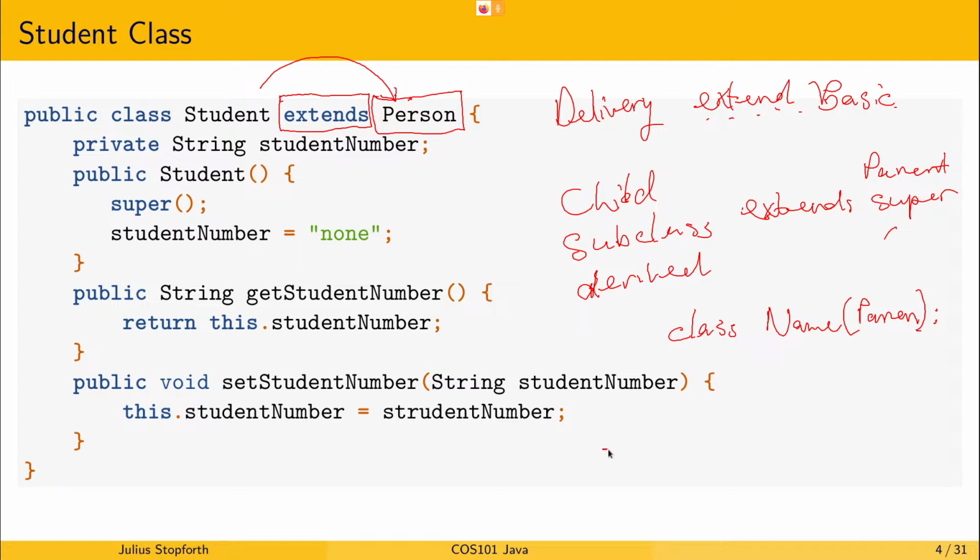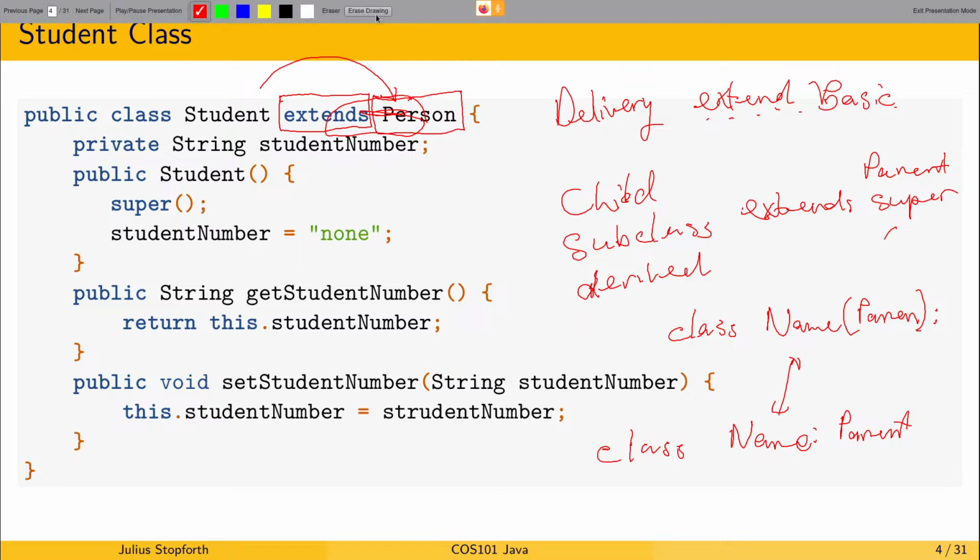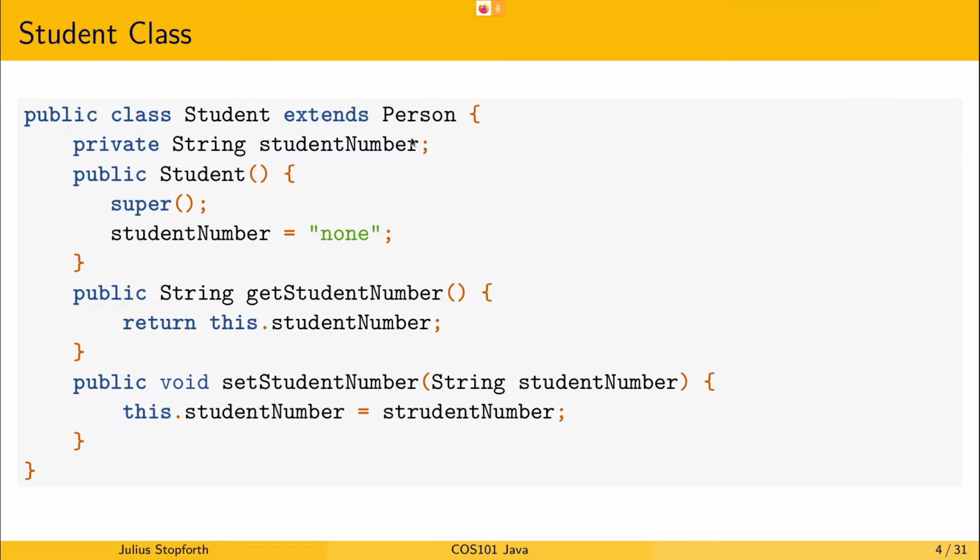And I think with C++, it's class, name, and then parent. Right? So it's just a different syntax. So this is the Java syntax to use extends. Does that make sense? Yes, sir. Yeah, and you can see it's highlighted here, so it's a keyword. Yes, sir.